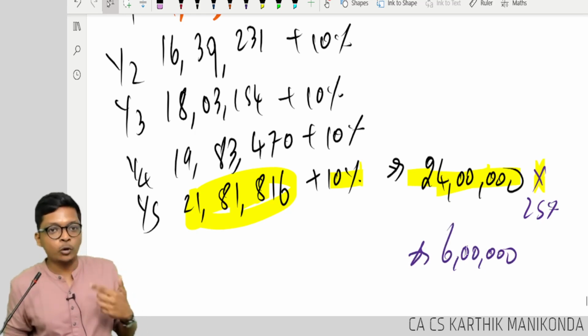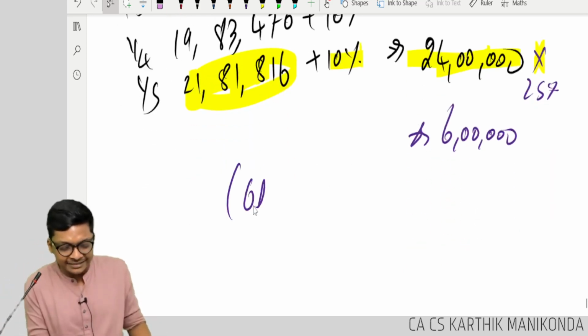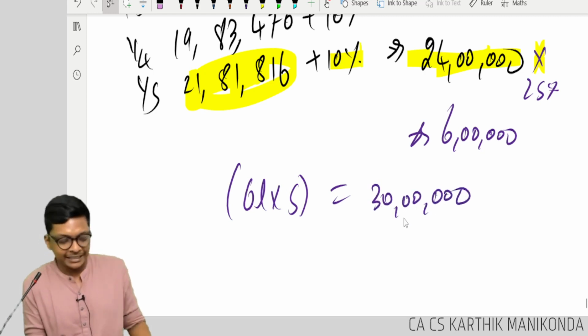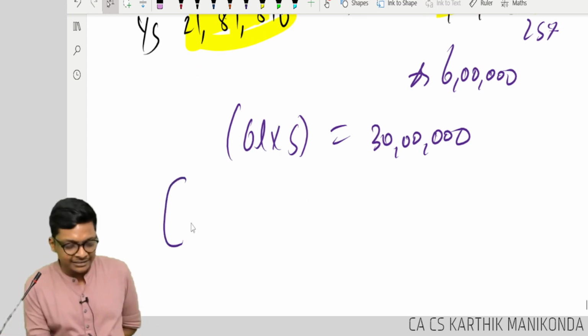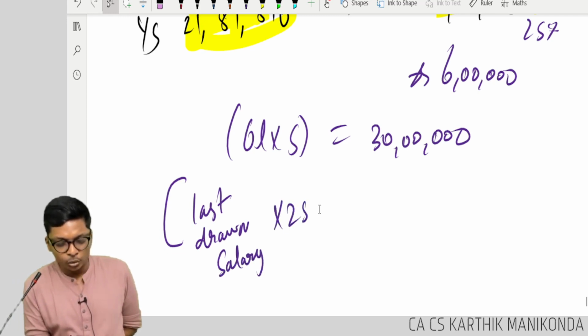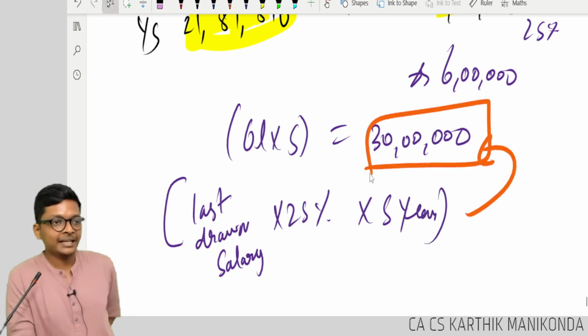So he is going to be given only how much, guys? 6 lakhs. So what he will be given is 6 lakhs into 5, 30 lakhs. Correct? So basically what equation is given in question is last drawn salary into 25% into 5 years gives me 30 lakhs.